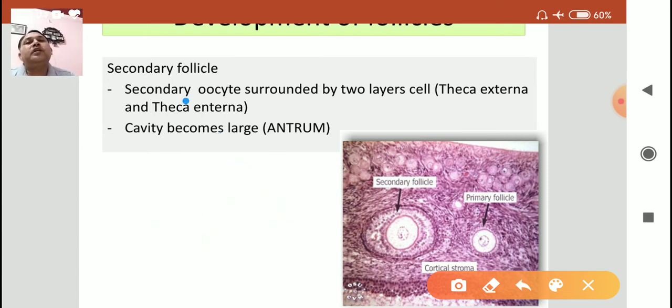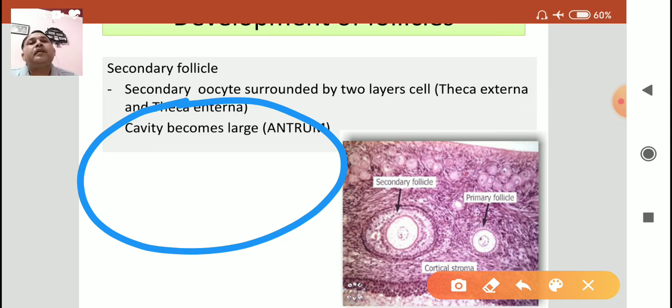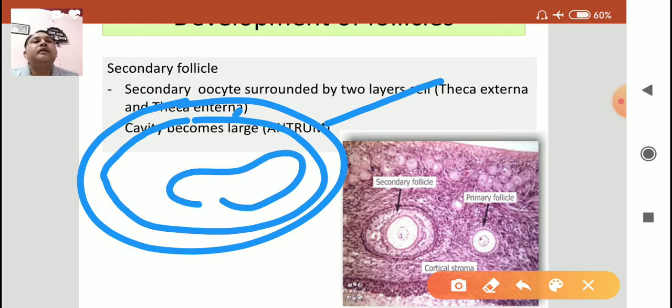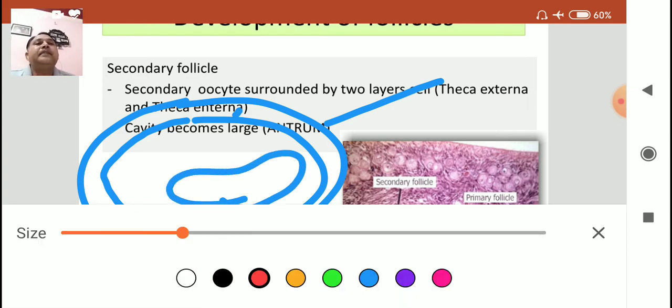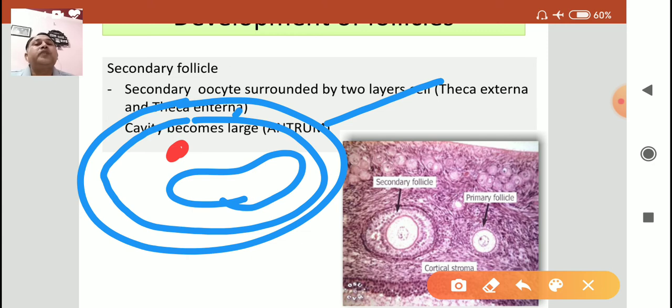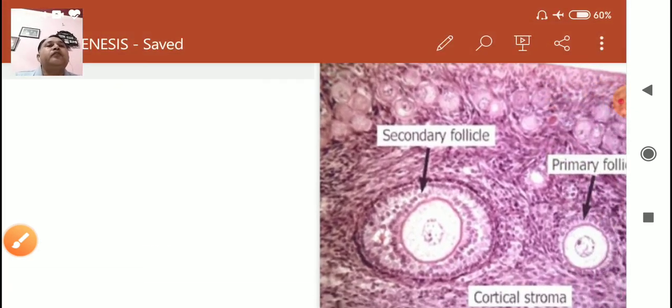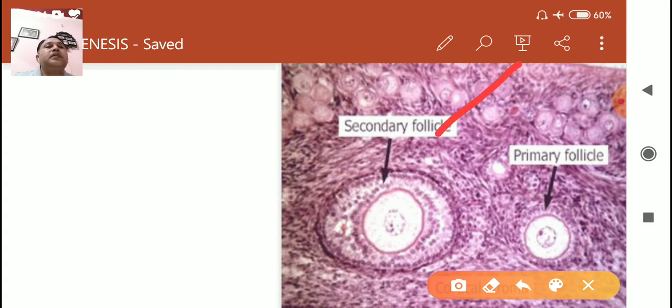So the secondary follicle contains two layers, theca externa and theca interna, a cavity, and inside that the primary oocyte, which is progressively changing into the secondary oocyte. So the primary follicle and secondary follicle are actually protective forms. That is the secondary follicle, and that is the primary follicle.